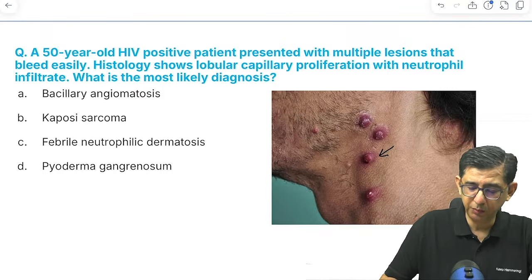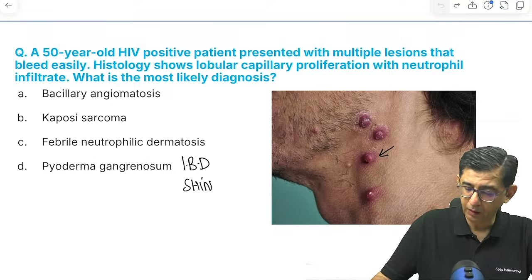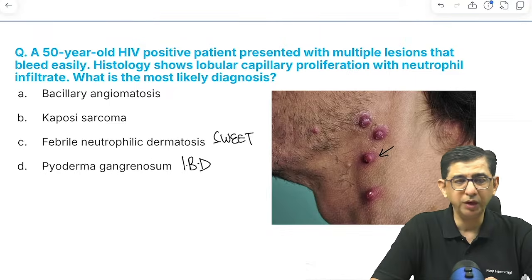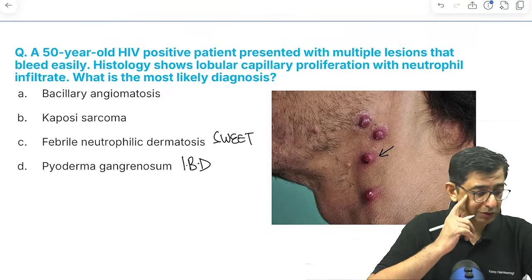Pyoderma gangrenosum हम usually पढ़ते हैं inflammatory bowel disease के साथ में, mainly shins पे present होता है. Then is febrile neutrophilic dermatosis, that is called as sweet syndrome. That is again what you can, चलो आंसर्स पहले, कापोसी सार्कोमा आ रहा है, बैसिलरी एंजियोमेटोसिस आ रहा है।